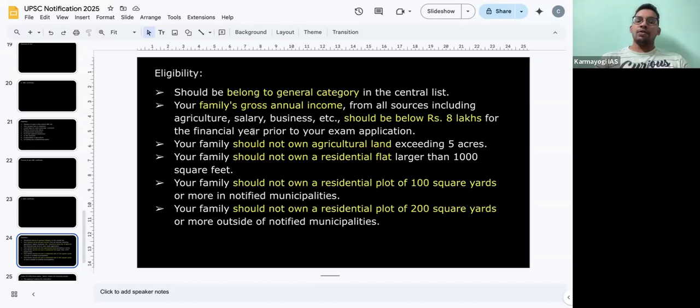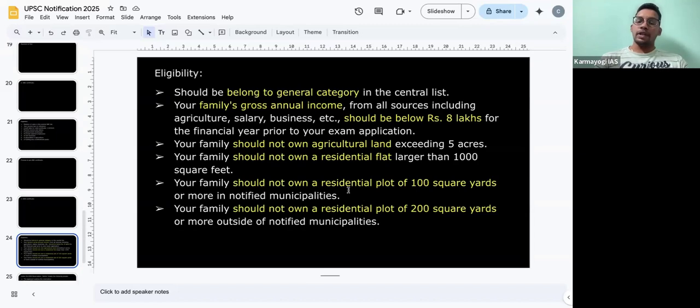And your family should not collectively or individually own agriculture land beyond 5 acres. This is also not allowed. Unlike the OBC, here if your family or any person in it has more than 5 acres of agriculture land, you are not eligible to get the EWS reservation, right? And your family should not own any residential flat larger than 1,000 square feet. If your family owns a flat of more than 1,000 square feet, you are again ineligible to get this EWS reservation.